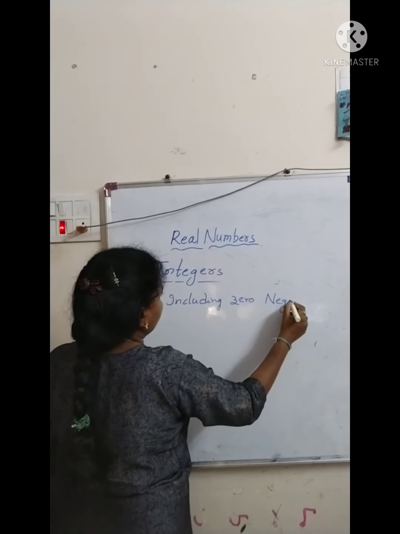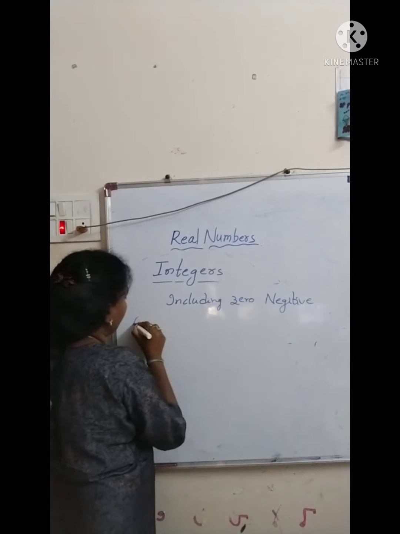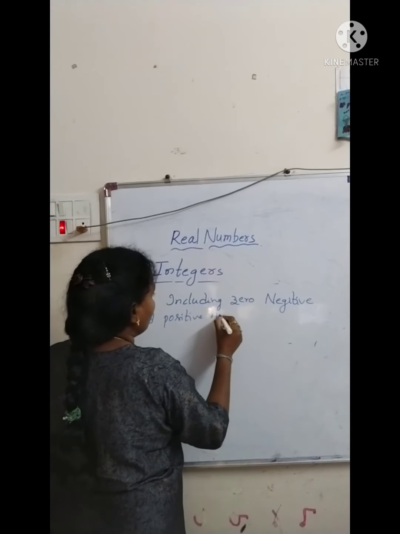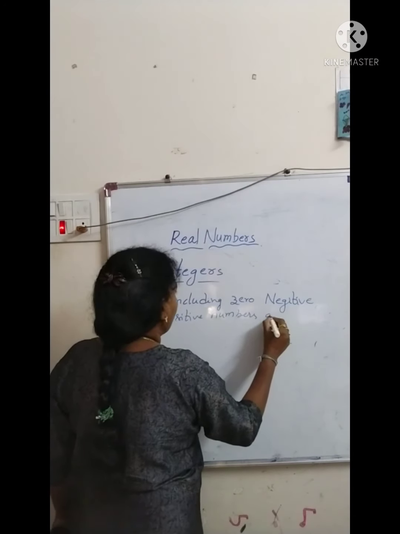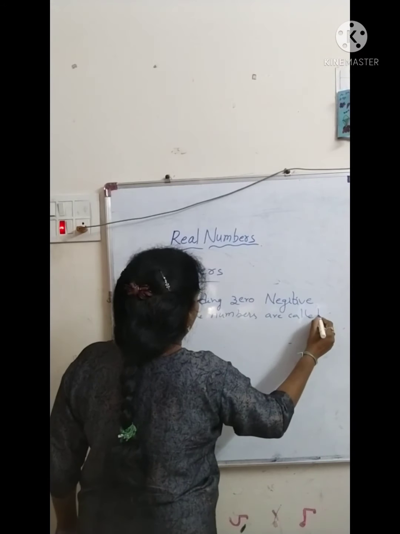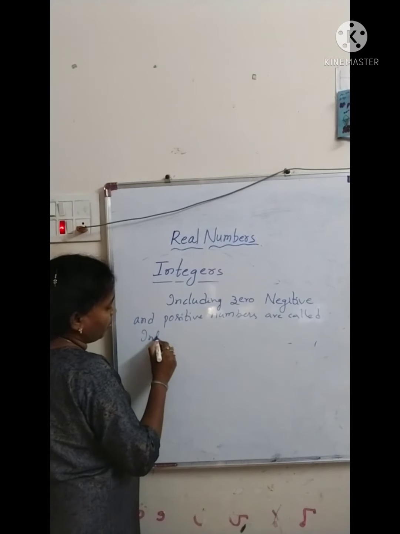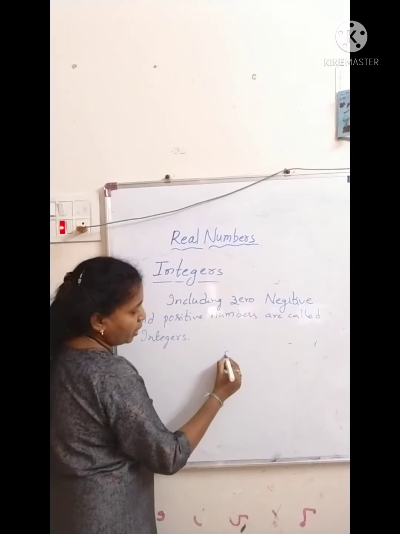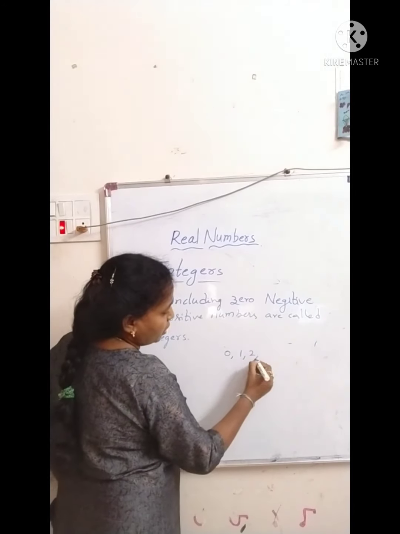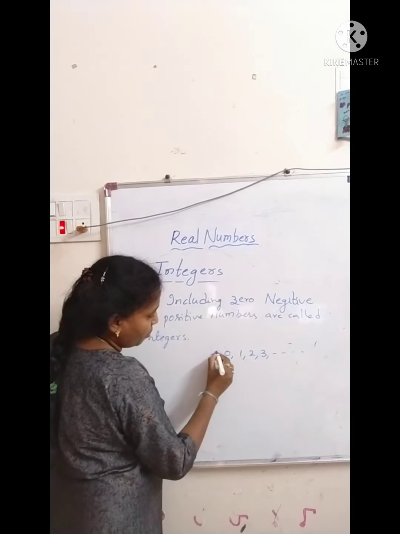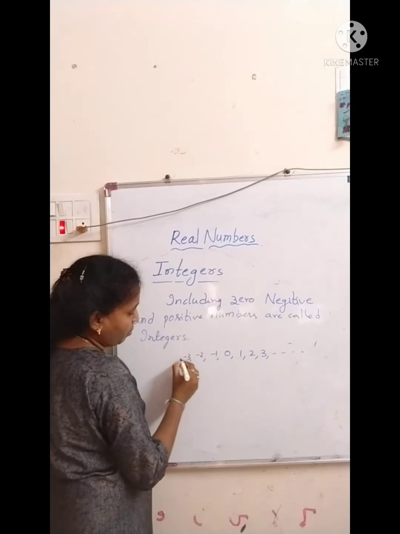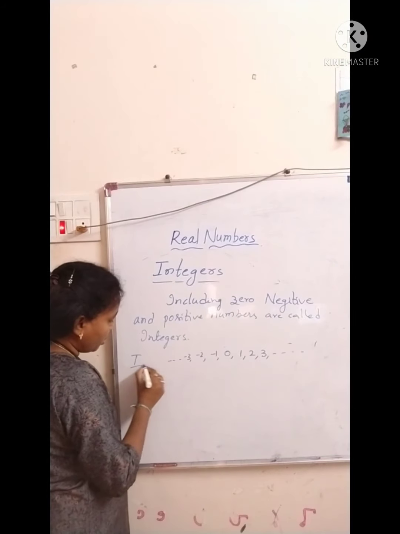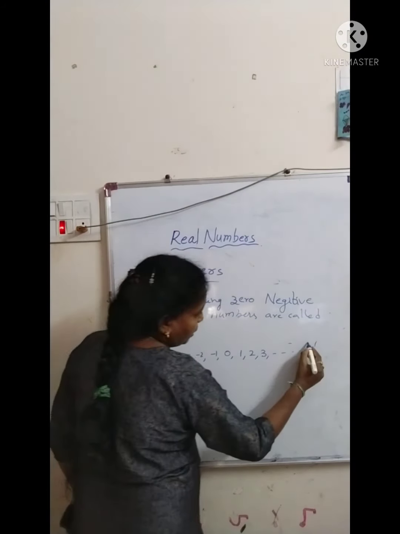Including 0, positive and negative numbers are called integers. We can represent integers with capital Z.